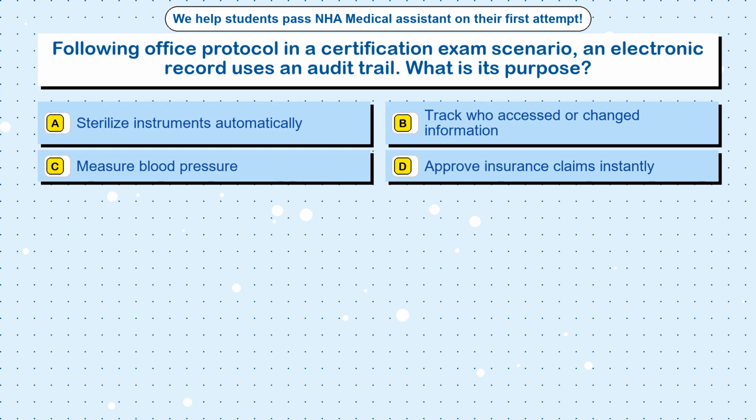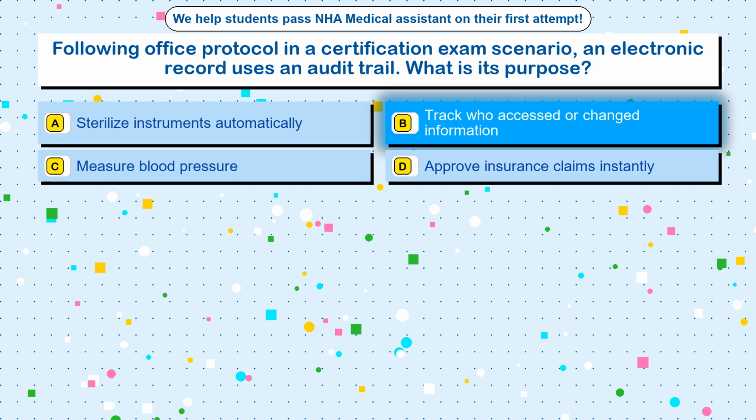Question 29. Following office protocol in a certification exam scenario, an electronic record uses an audit trail. What is its purpose? Option A. Sterilize instruments automatically. Option B. Track who accessed or changed information. Option C. Measure blood pressure. Option D. Approve insurance claims instantly. The correct answer is option B. Track who accessed or changed information.